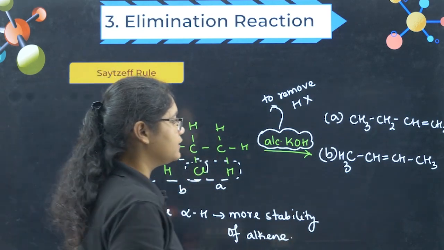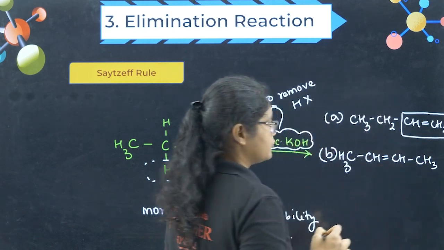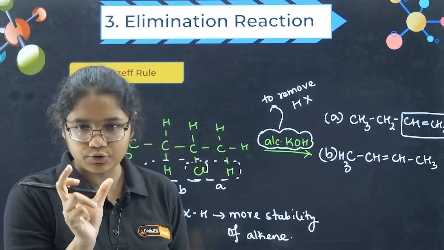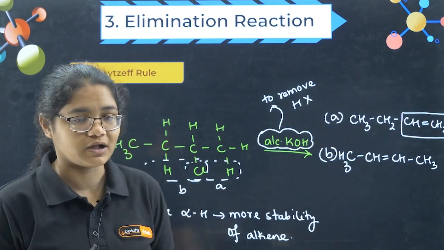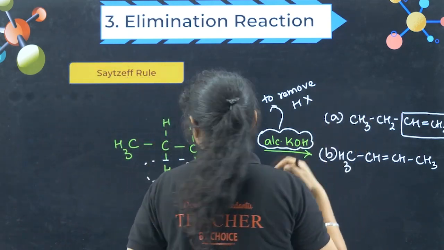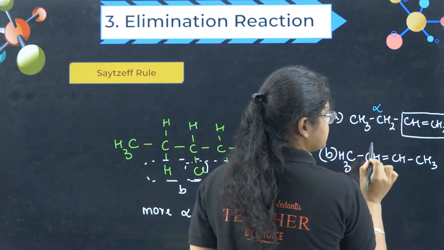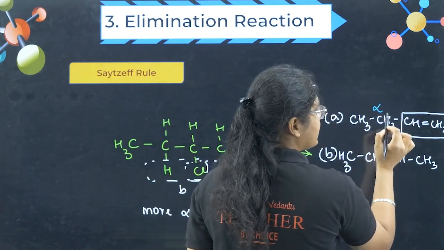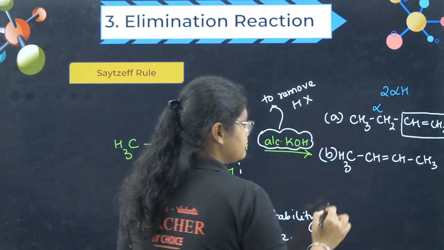Okay. Now what you have to see, you have to take this double bond as a functional group. Okay, this double bond as a group. Now to this double bond, how many alpha hydrogens are there, you have to count. See, this is your alpha carbon, right? This is alpha carbon, this is alpha carbon, and two hydrogens are attached here, so I have two alpha hydrogens, right?